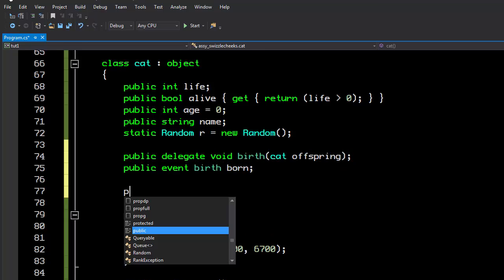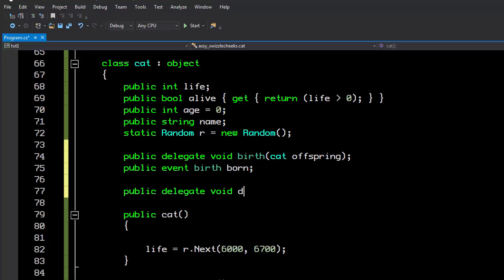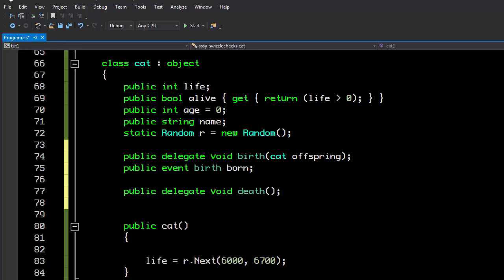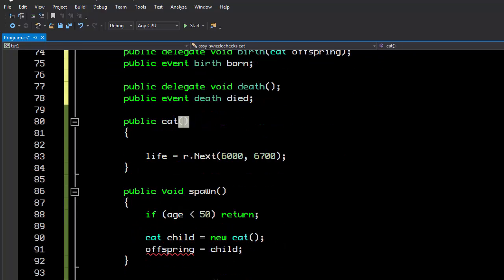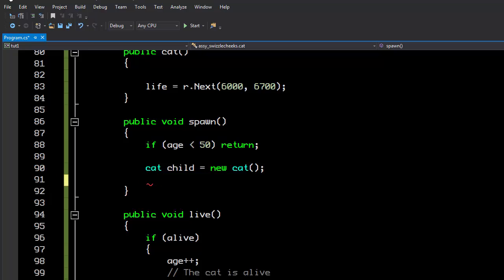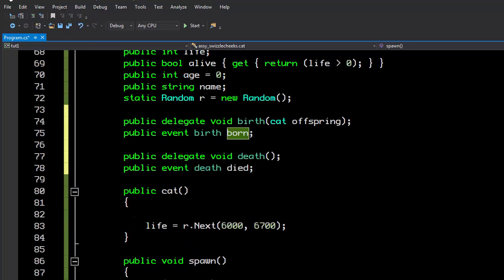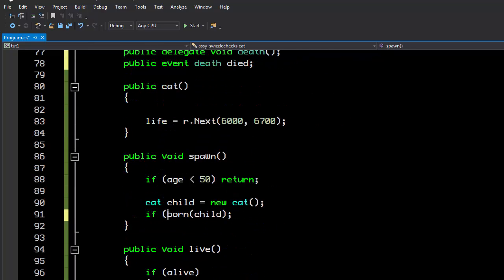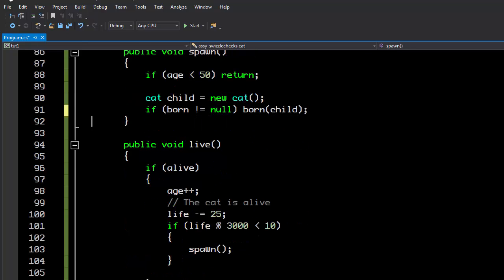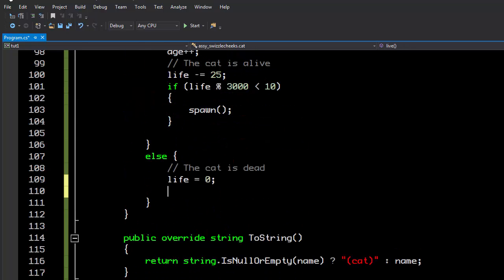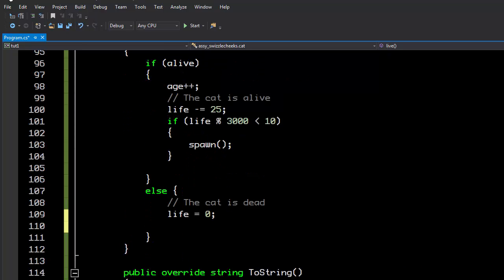That's what we're going to invoke. While we're here, we're also going to create a delegate called death, and we don't have to care about anything there, so we're going to say public event death died. Now, instead of doing this, we're just going to say born child. The only caveat is that we may wind up in a situation where no one is listening for this, so we should say if born does not equal null, then born the child. Likewise, when the cat has died, we should also do something.